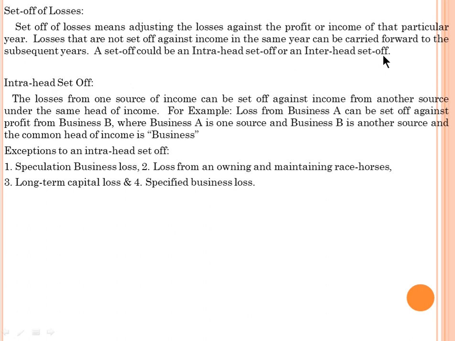Okay, some exceptions to intra-head set off. Speculation business loss should be adjusted only against speculation gain. Loss from owning and maintenance of horse races is to be set off only against profit from horse races. Long-term capital loss should be set off only against long-term capital gain. Specific business loss is also set off only against specific profit.